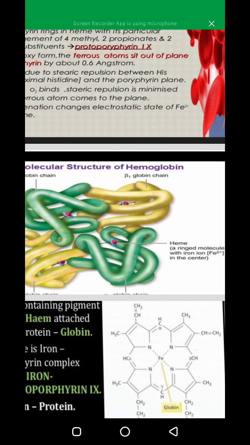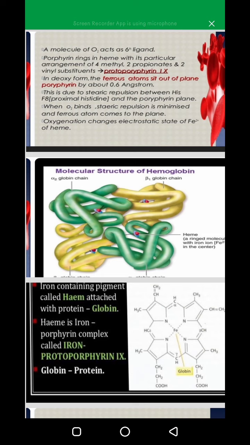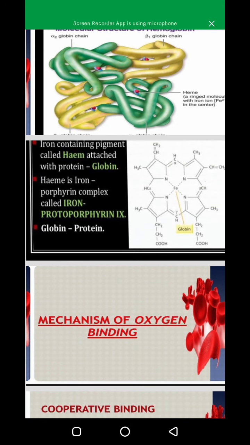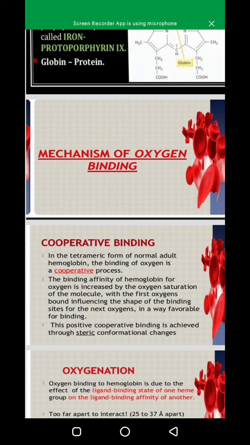There is a red color heme group, and there are 4 chains, 2 alpha chains and 2 beta chains. Means there are 4 amino acid chains, protein chains. Iron containing pigment called heme is attached with protein globin. Heme is iron porphyrin complex. Globin is the protein, as I explained earlier.